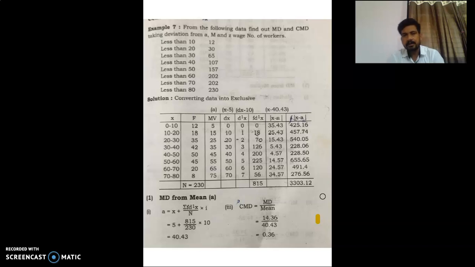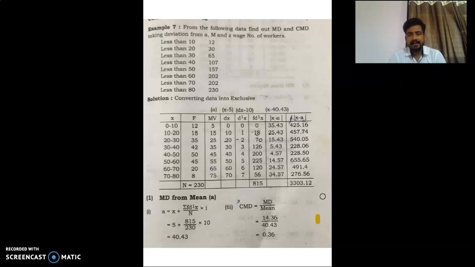we are here in a continuous series where we have to calculate mean deviation from mean, median and mode. For this you have to be fundamentally strong in calculating mean, median and mode, because that is the basis of this type of problem. So before solving these problems, your concept of arithmetic mean, median and mode needs to be very clear, how to calculate them for these three different types of series. I hope you are now very much expert in calculating mean, median and mode for continuous series.